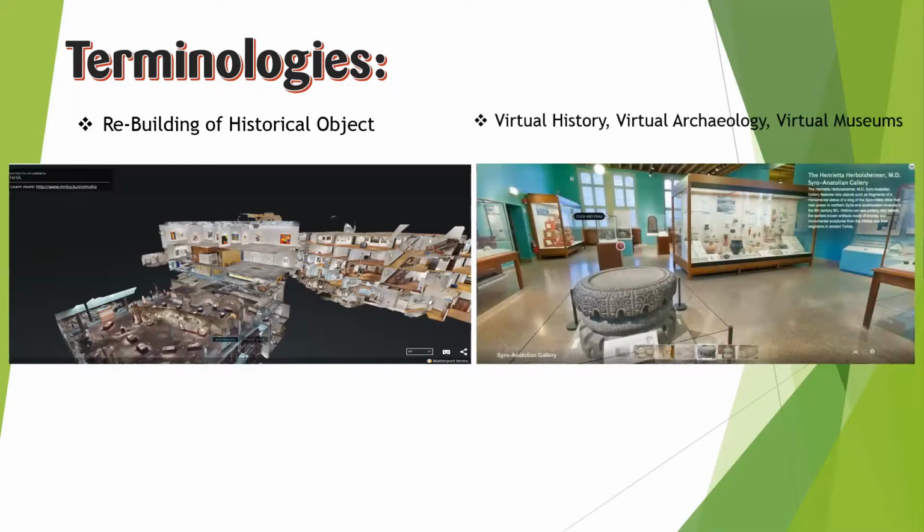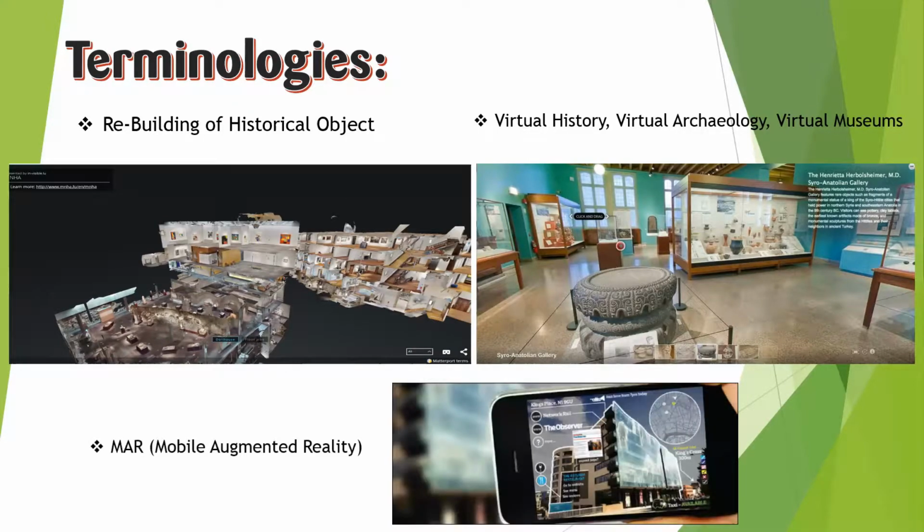Next is virtual museum. There are virtual museums around the world which help in better understanding of the objects present over there. One of the most important examples is the British Museum, which is situated in London. Next is mobile augmented reality. By using our own smartphone, we can bring virtual objects into the real world using this technology. The best example is the Pokemon Go game.